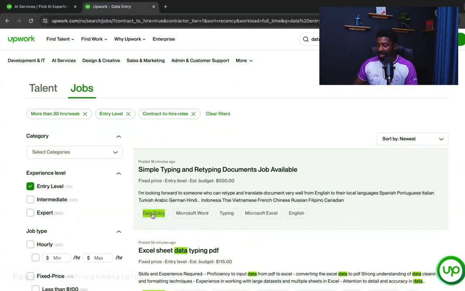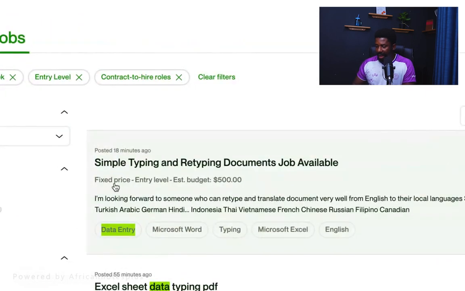So you can see everything is marked as data entry. So simple typing and retyping documents, job available. So you see the budget there is $500, guys. This is $500. It's a fixed price, entry level. You see, estimated budget is what? $500. So you can apply for this. This job was just posted 18 minutes ago. So you can apply for a job like this.